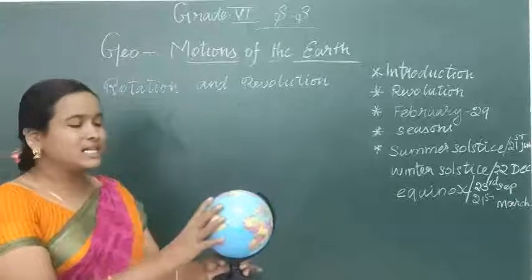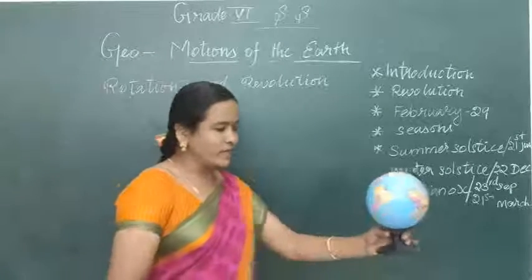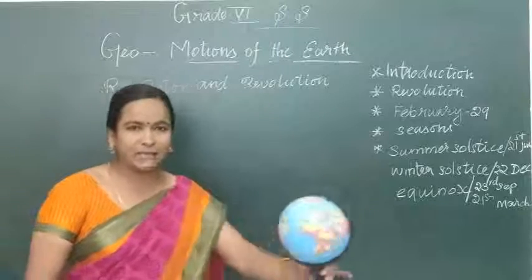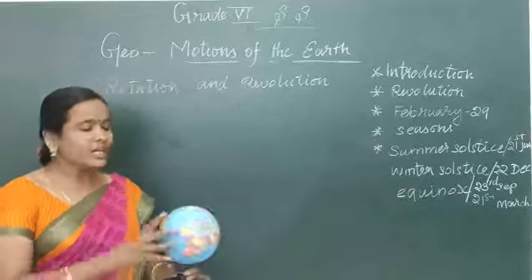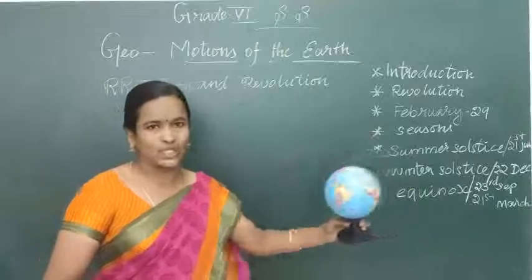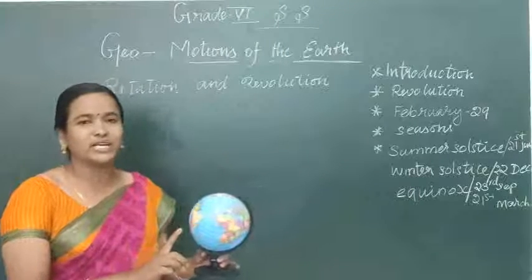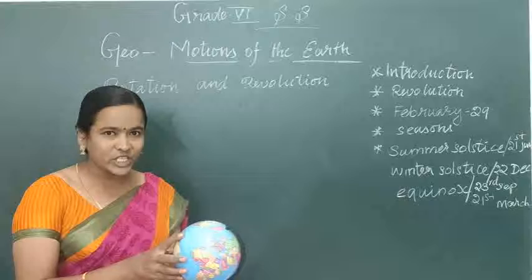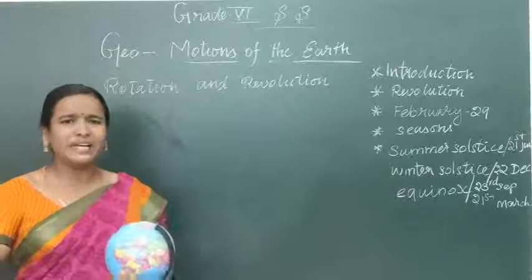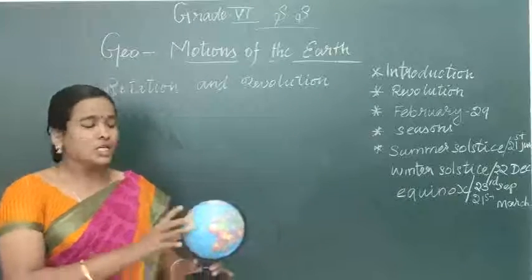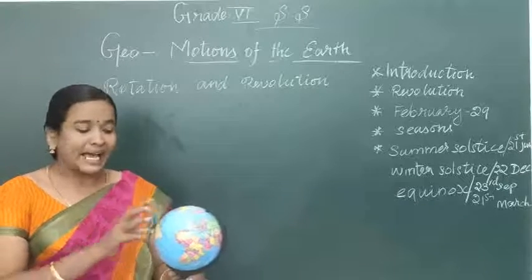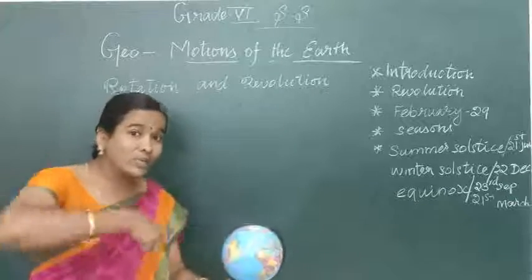Once again, repeat it: movement of the earth on its fixed path or elliptical orbit. For completing one revolution, the earth is moving around the sun.